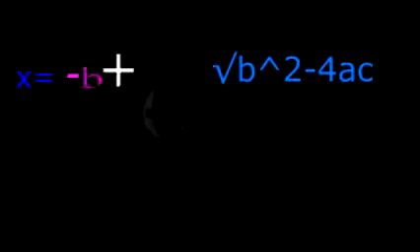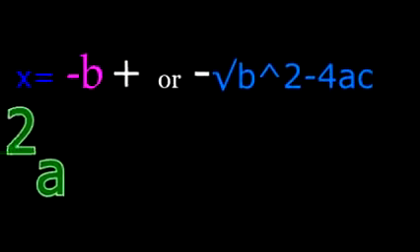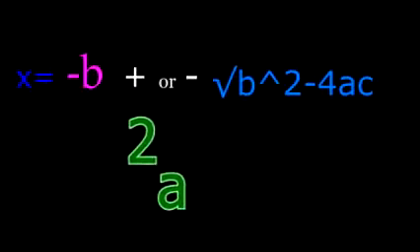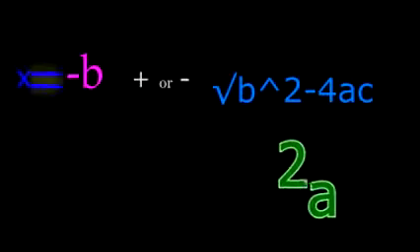X equals negative b plus or minus the square root of b squared minus 4ac over 2a. Don't you see? Quadratic formula that you need.